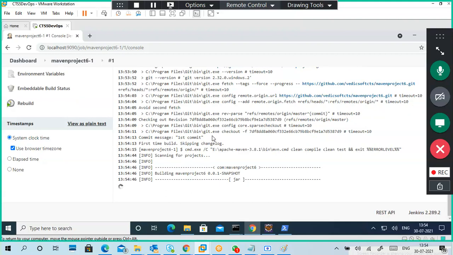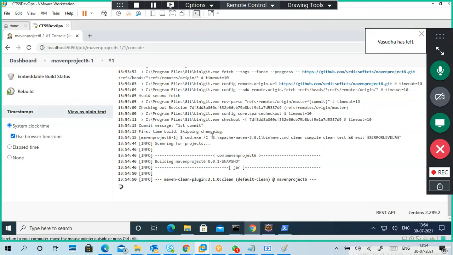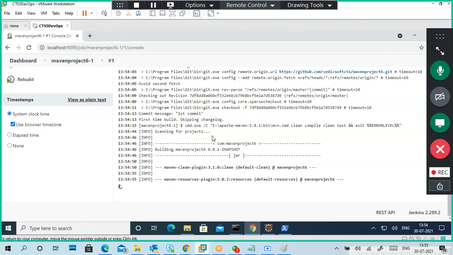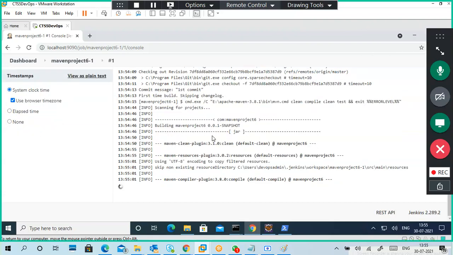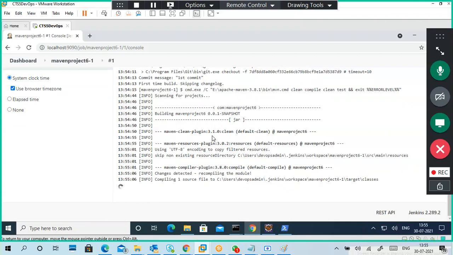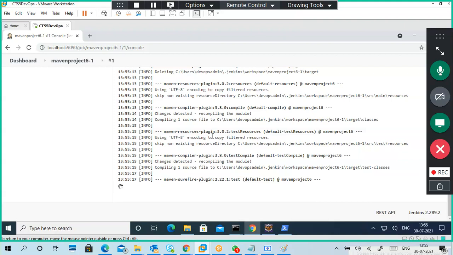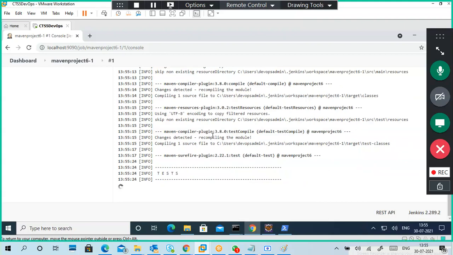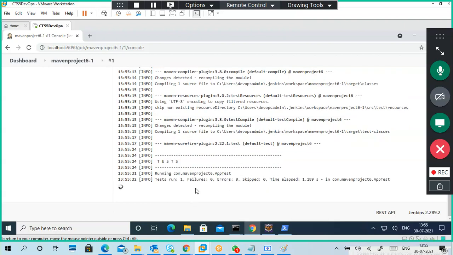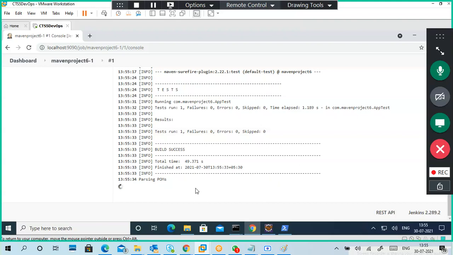First it is doing clean. Okay, test, build success going on.